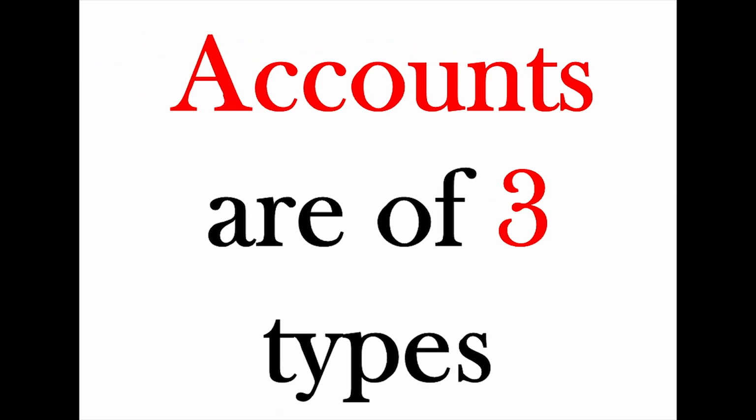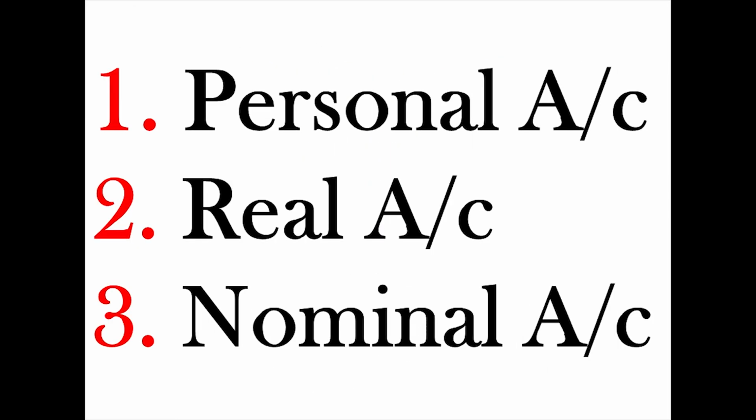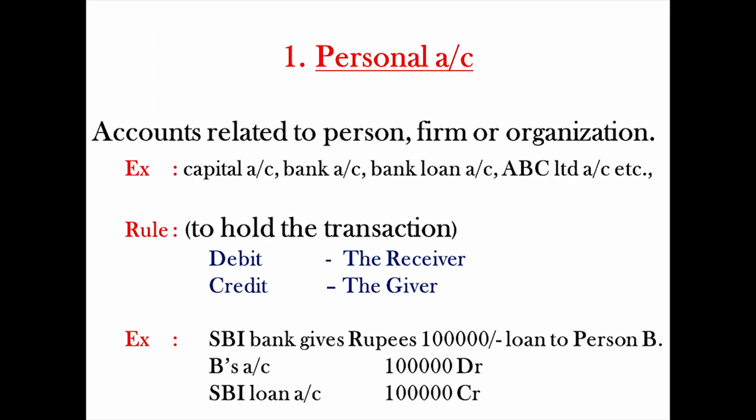Accounts or business events are classified into three types, and the whole accounting is based on these three types of accounts. Those accounts are personal account, real account and nominal account. Accounts related to persons or firms or organizations are called personal account.